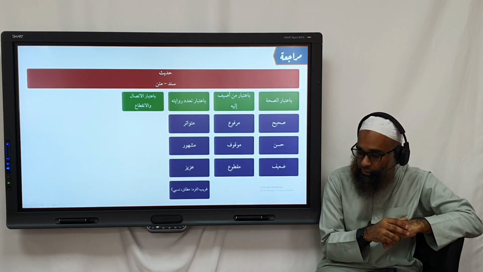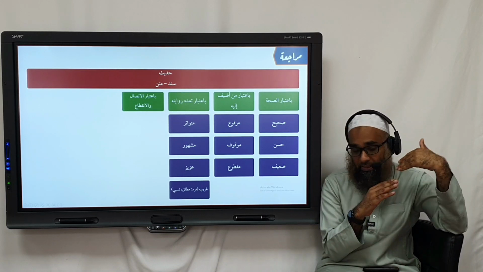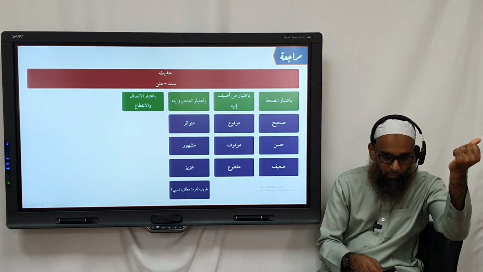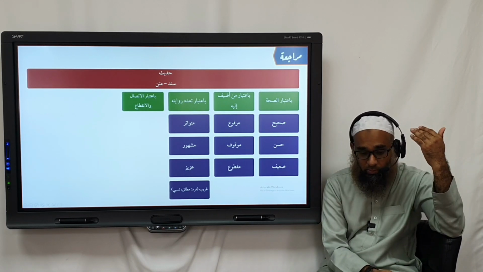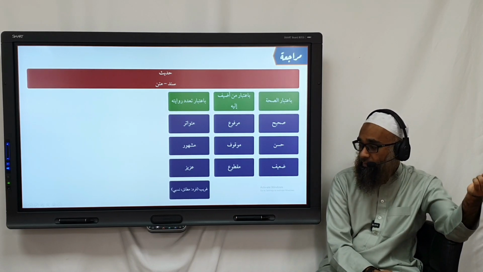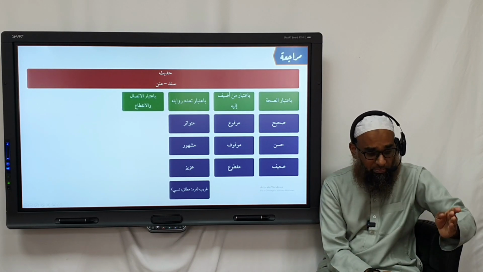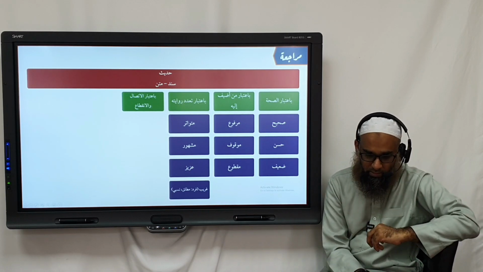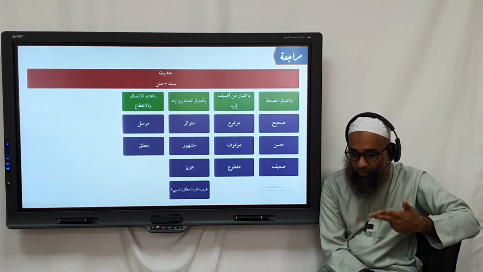Then after that, we have a broken chain. The breakage or the missing link is either going to be at the end of the chain. What's that going to be called? It's going to be called a hadithun what? Mursal. If the breakage is at the beginning of the chain, either one or more than one, or the entire chain is missing from the beginning, that's called mu'allaq. So you have mursal and then we have mu'allaq.